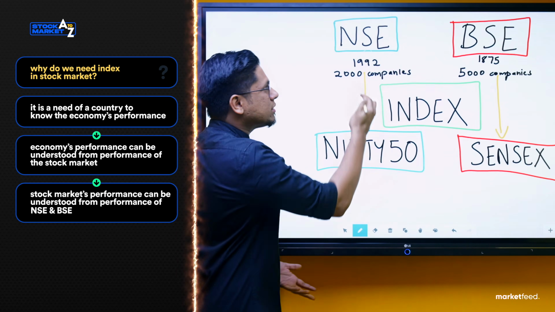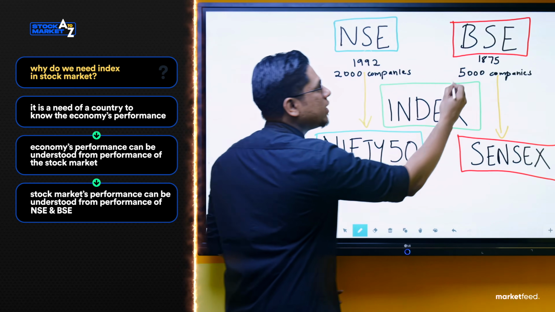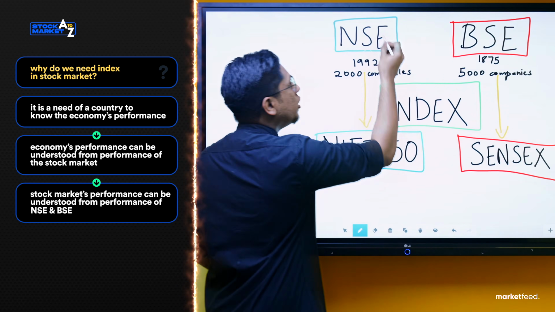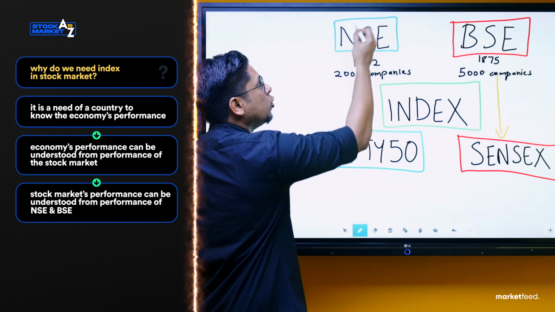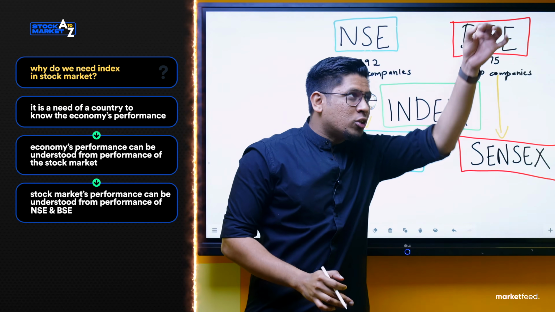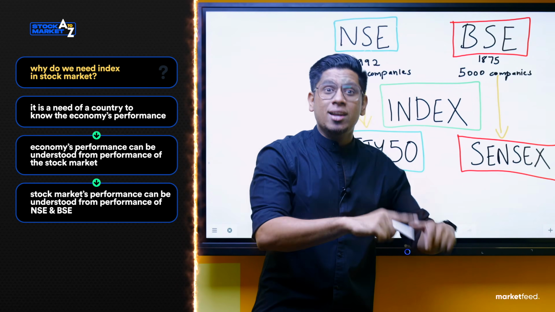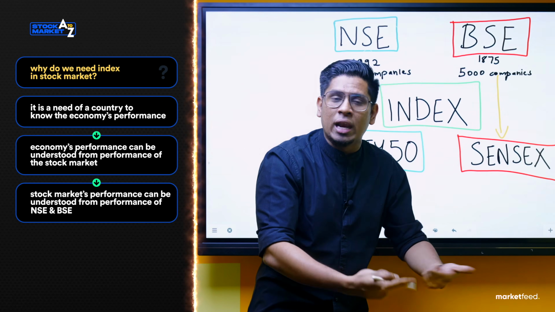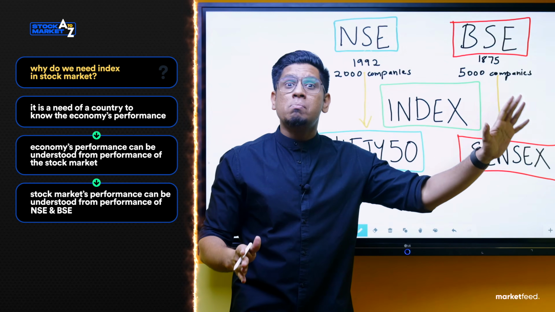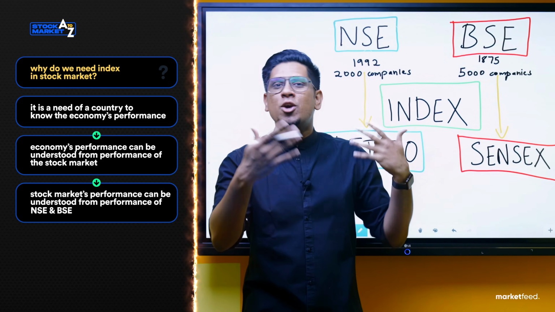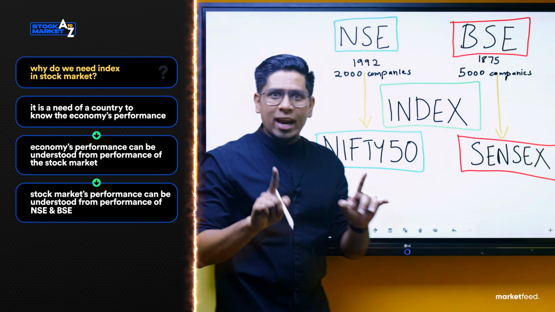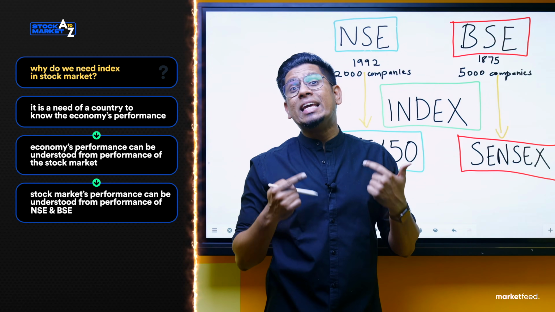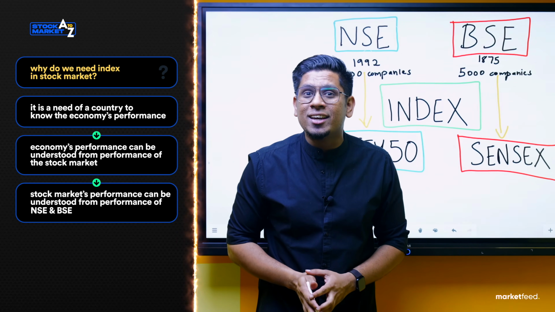So we just learned that there are 2,000 companies in NSE and there are 5,000 companies in BSE. So in order to understand if NSE is doing well, you can go into the 2,000 companies of NSE, learn about each of these companies, see if each of these companies is doing well, and then you can say that if the majority of these companies are doing well, NSE is doing well, right? You can do that. But do you think that is an efficient way of doing it?